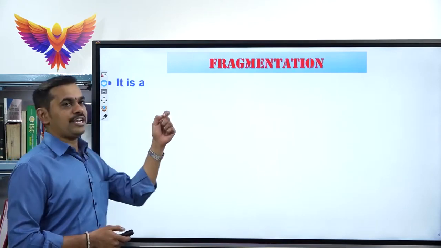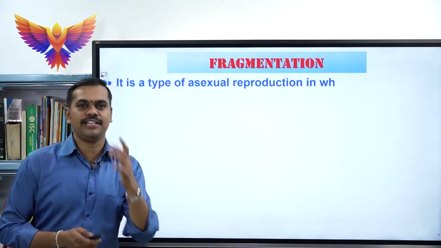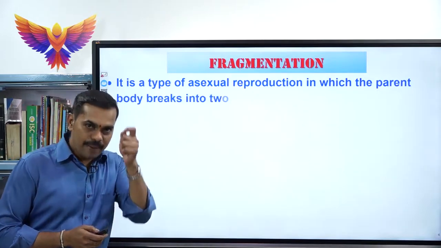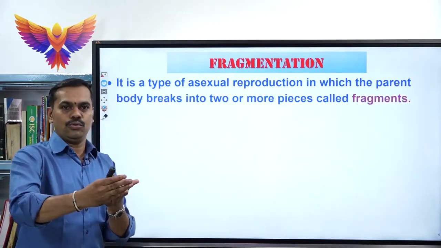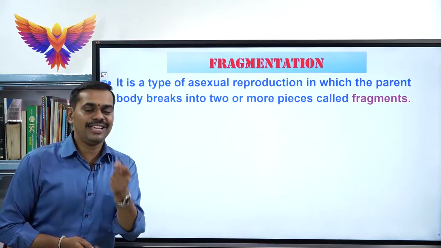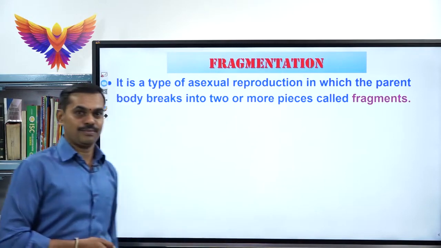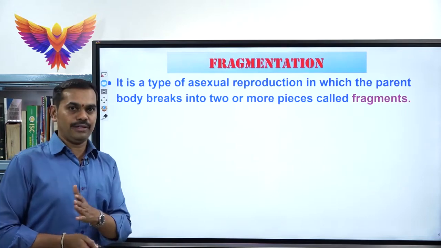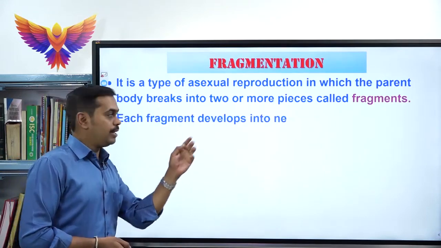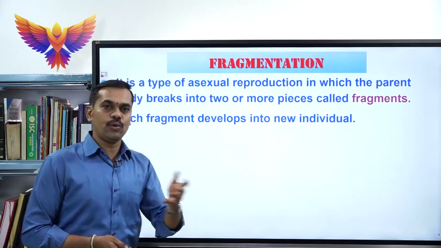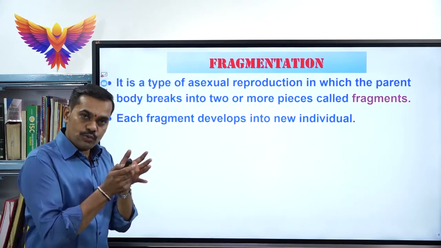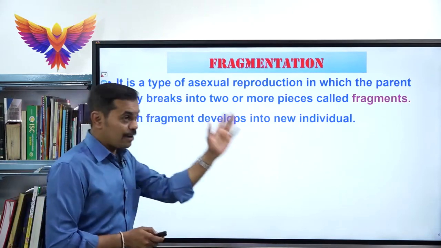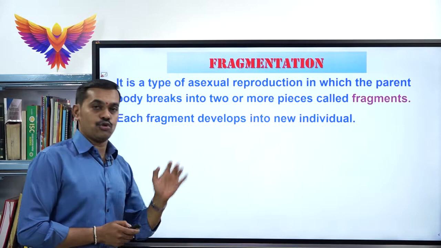We will be learning the definition of fragmentation and in which organisms fragmentation can be seen. Fragmentation can be defined as a type of asexual reproduction in which the parental body breaks into two or more pieces, and these pieces are called fragments. Later on, each fragment can develop into a new individual or a new organism. That is why we call this process fragmentation, which comes under asexual reproduction.